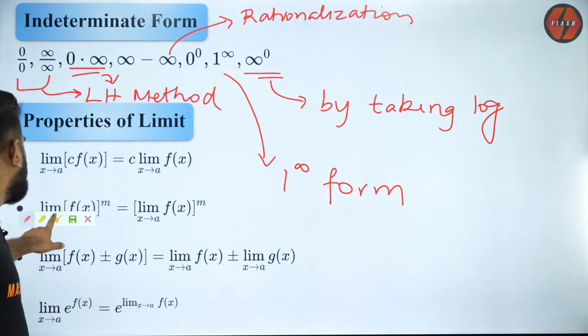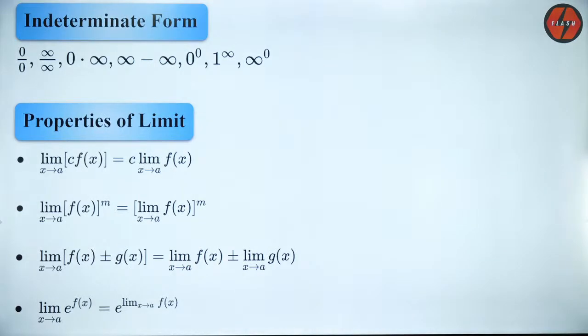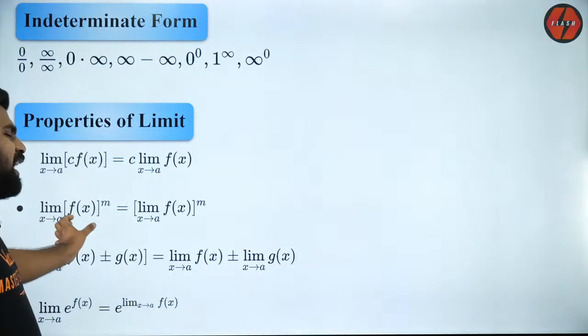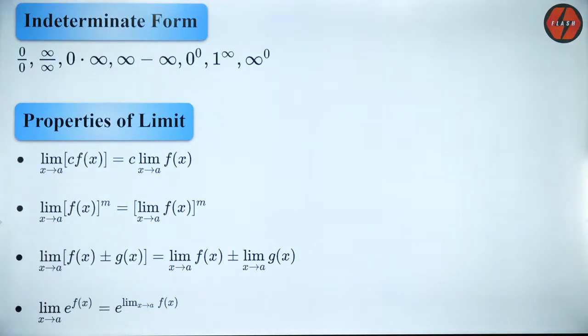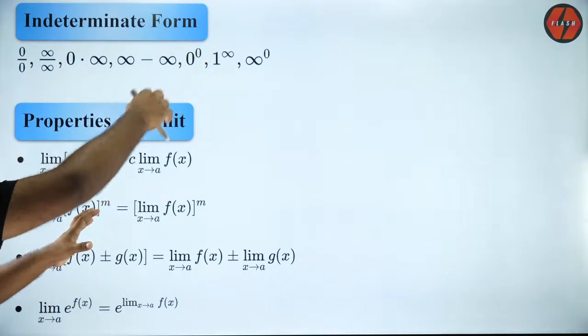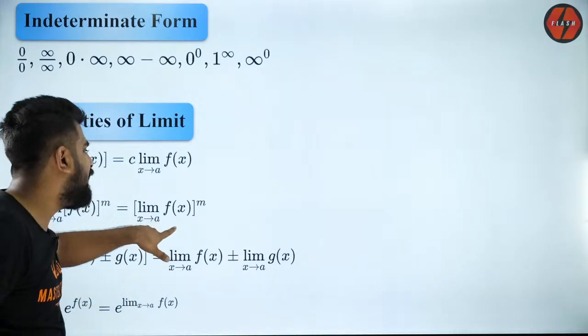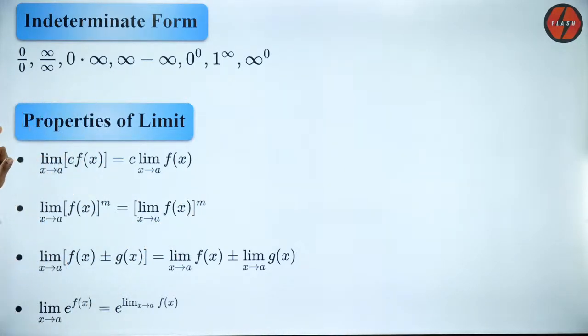What is the second property? The second property here says that the limit can be taken inside even when you have powers. So if you have the limit of a function raised to some power, you can bring the limit inside the function, find out this value and raise it to the power m. Got it? Are you all clear? Perfect.